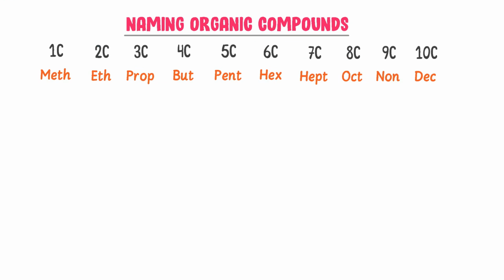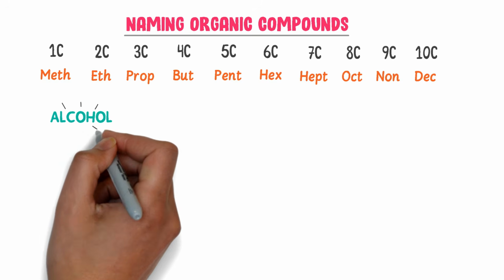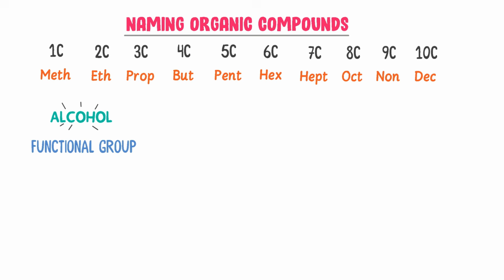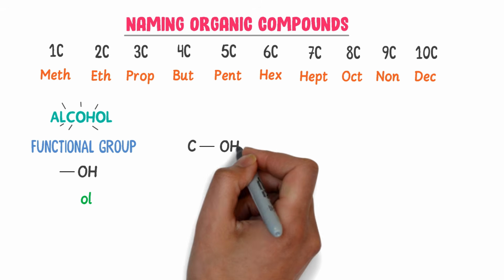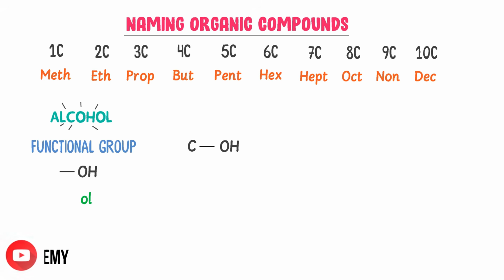Now we are going to learn naming organic compounds of different functional groups. For example, consider alcohol. The functional group of alcohol is OH. We use ol for alcohol while naming its compounds. For example, consider a single carbon atom to form a single bond with OH. Now this whole thing is alcohol because it contains OH functional group.